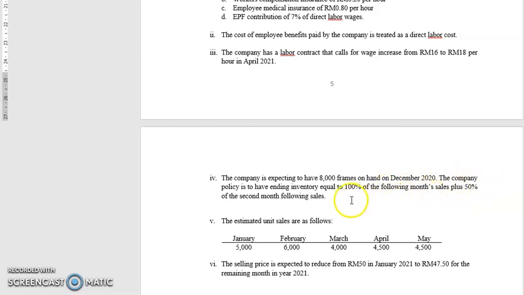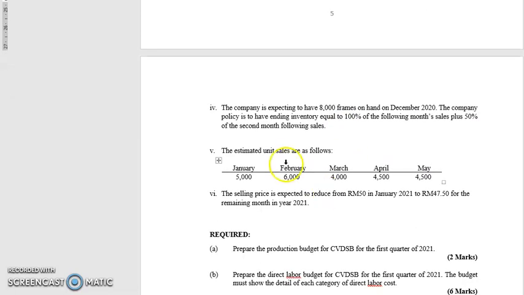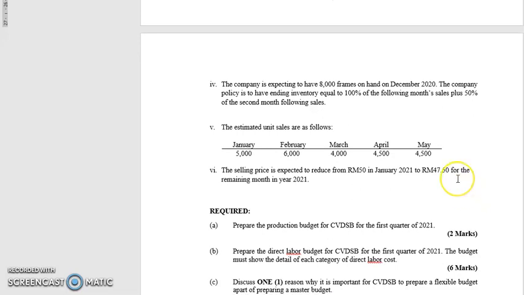The company's policy is to have ending inventory equal to 100% of the following month's sales plus 50% of the second following month's sales. The estimated unit sales are as follows. The selling price is expected to reduce from RM50 in January to RM47.5 for the remaining months of the year 2021.